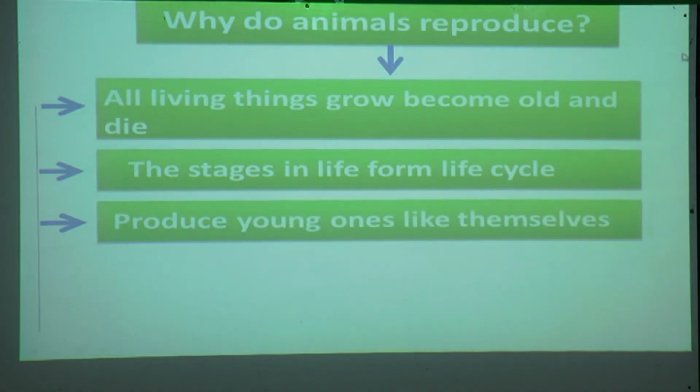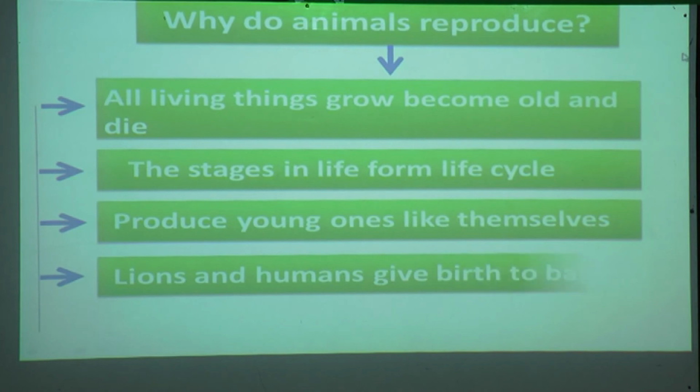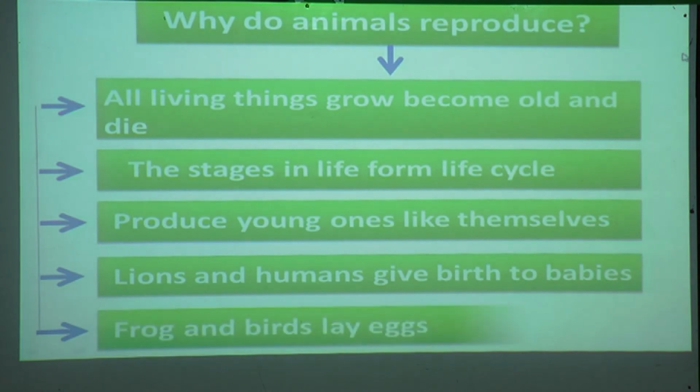They produce young ones like themselves. Yes, the child or offspring looks like their parents. Lions and humans give birth to babies. They give birth directly to the babies. But frogs and birds lay eggs. First they lay eggs, and from those eggs the babies hatch.